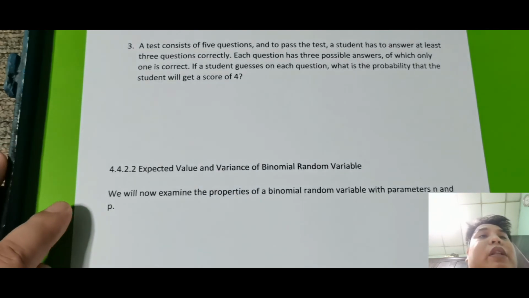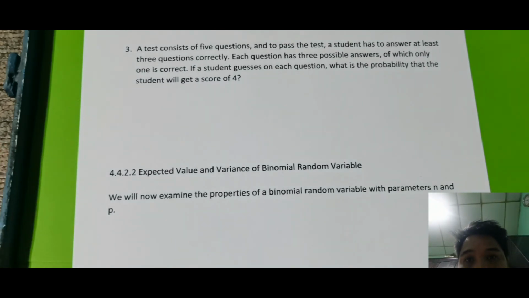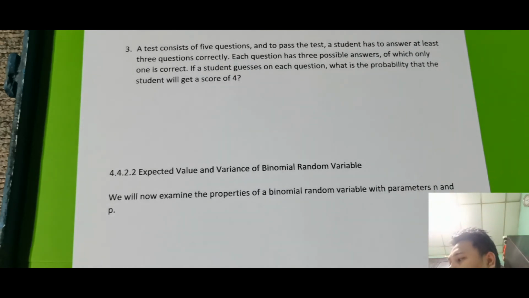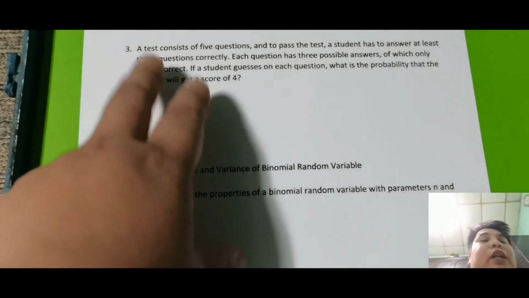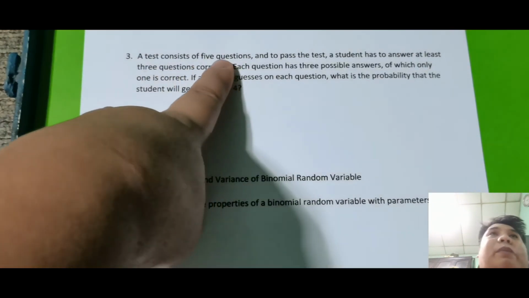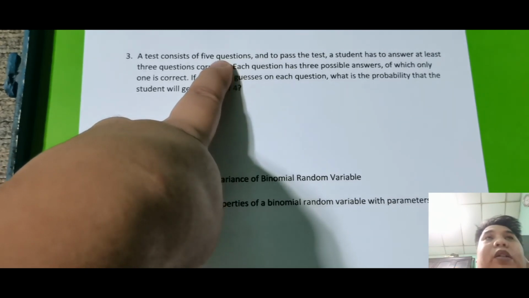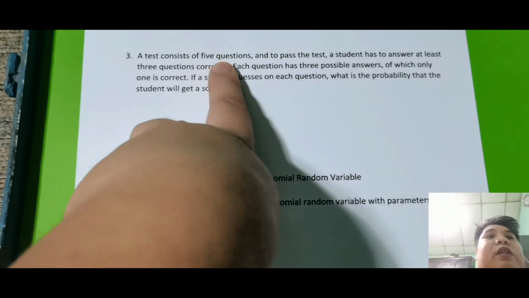So if a student guesses on each question, what is the probability that the student will get a score of 4? So obviously siya ay binomial random variable. Bakit? A test consists of 5 questions. So may 5 different questions. So independently yun. So iba-iba yung tanong yun. Siyempre, wala namang multiple choice na pare-parehas ang tanong.